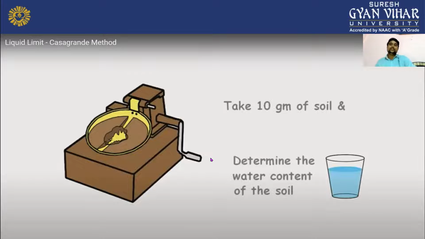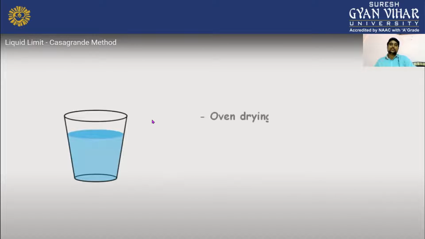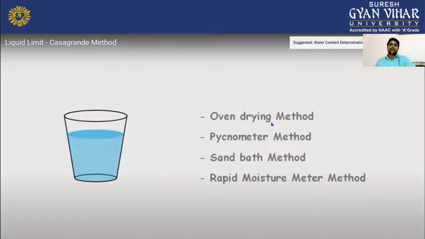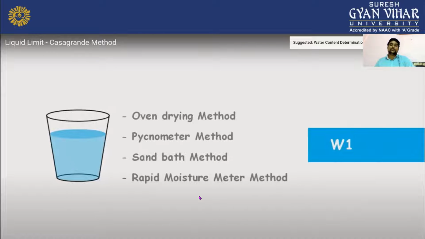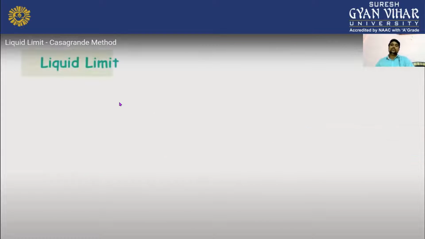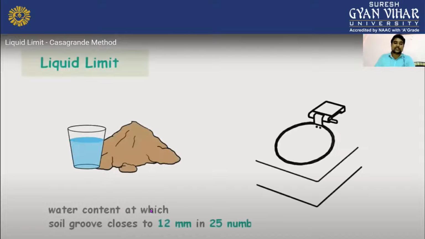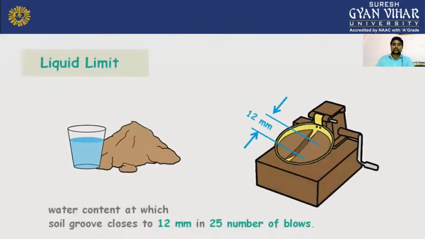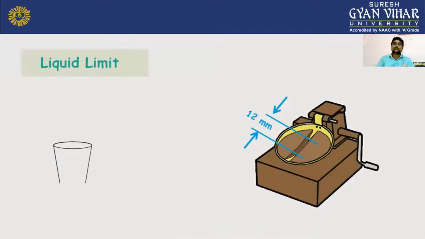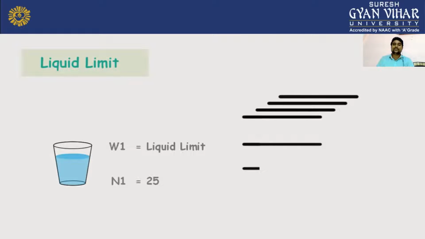After that, you have to take the soil quantity by many methods: oven dry method, pycnometer method, sand bath method, rapid moisture meter method. Means you have to determine the water content. At the water content where you can see your soil close at 12 mm in 25 blows, that will be the liquid limit of the soil. And we determine it with the formula: W1 is equal to the liquid limit, and N1 is equal to the number of blows, which is equal to 25.